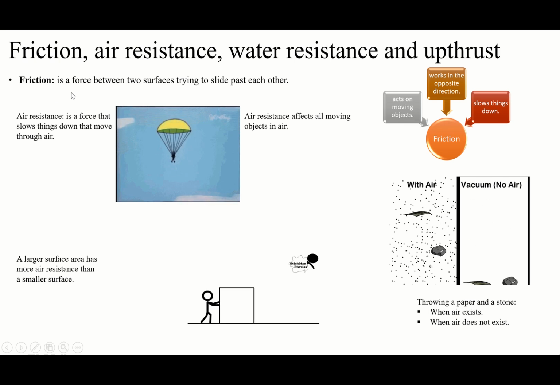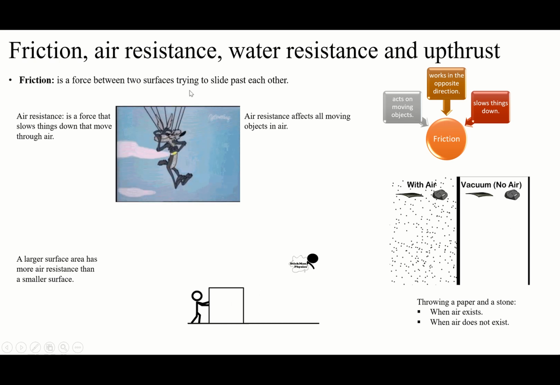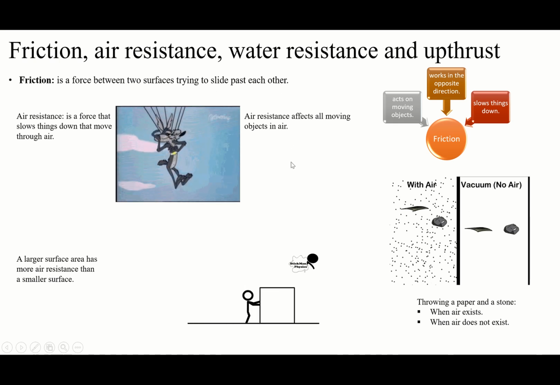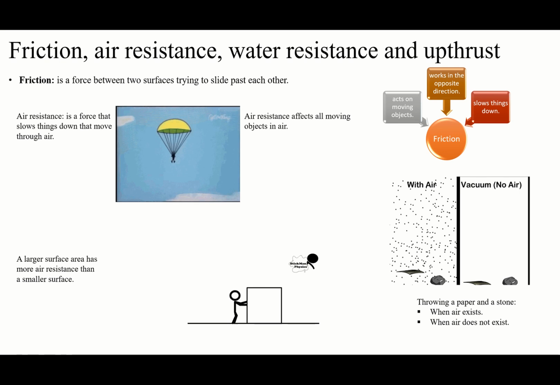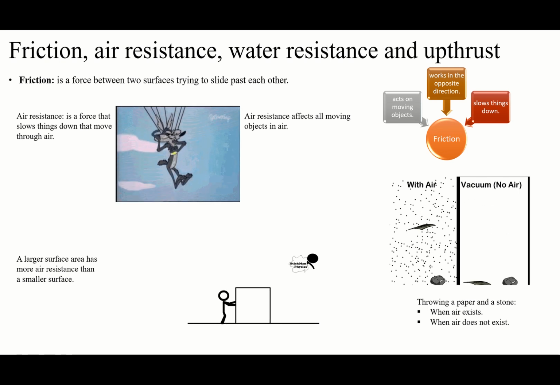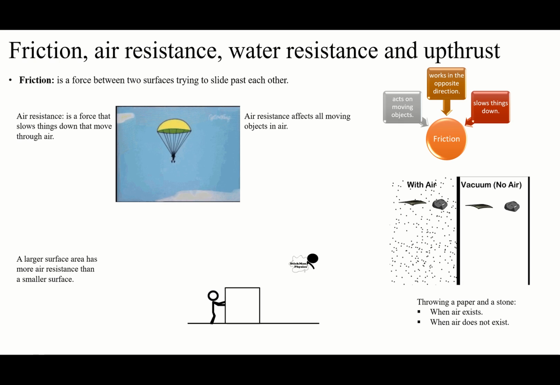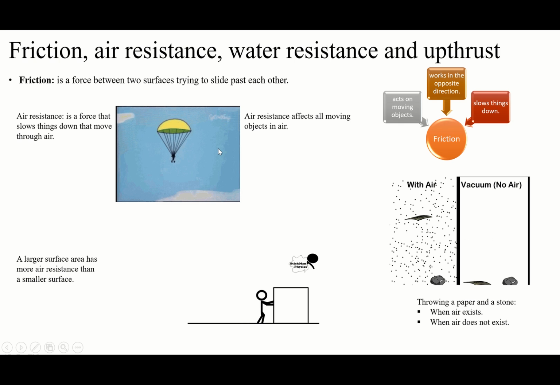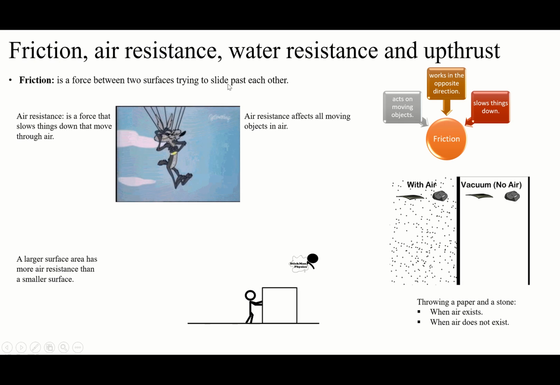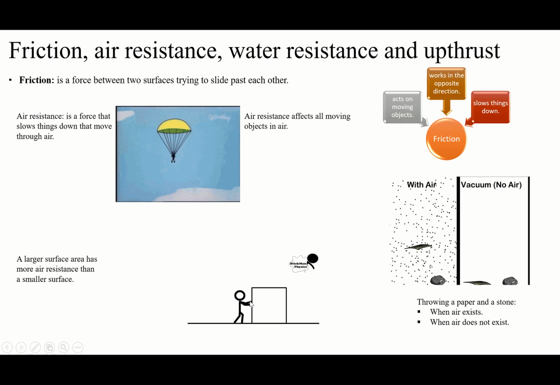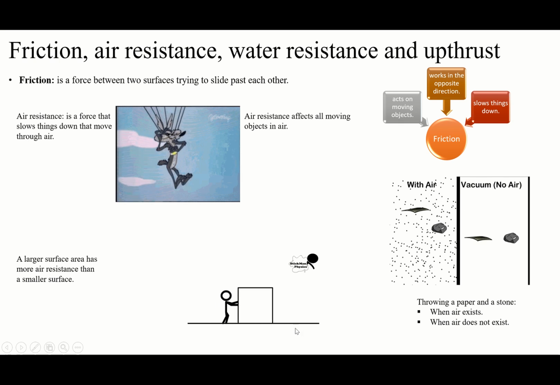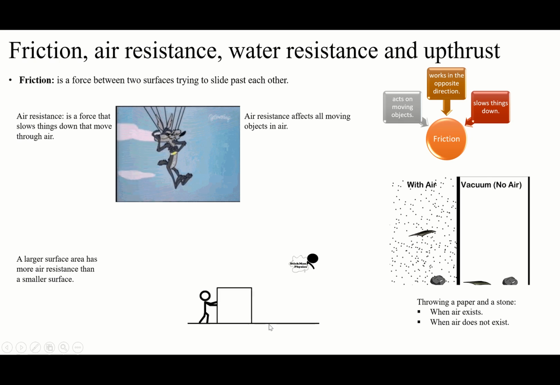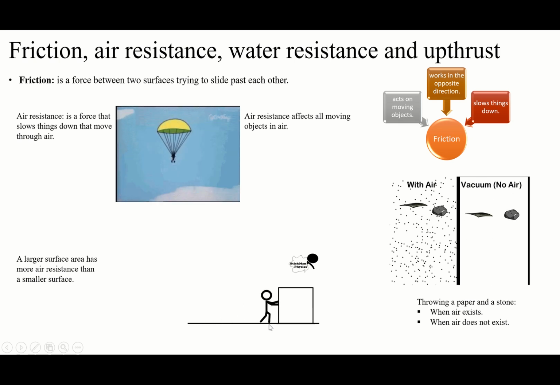Bismillah. Friction is a force between two surfaces trying to slide past each other. It means we must have two surfaces. Without two surfaces, we don't have friction. If there's only one, there is no friction. It says two surfaces trying to slide past each other, like this box or this object, whatever it is, that moves on the ground. So there is friction between the box and the ground because two surfaces move on each other.